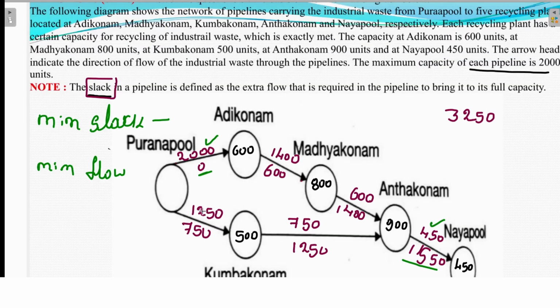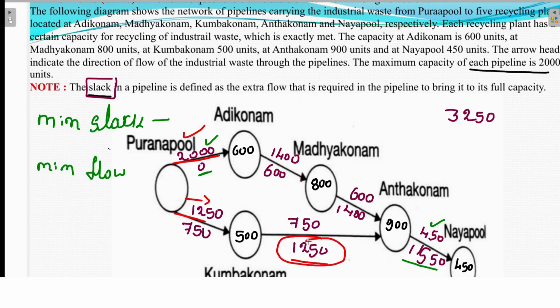For maximum slack I require minimum flow, so I have to send minimum flow on this route. On this road I will send 2000. Then the minimum I have to send is 1250. I can't send less than that, because the total when I add it is 3250. Since I want maximum slack, I send minimum flow, so the maximum slack between Kumbakonam and Anantakonam will be 1250.